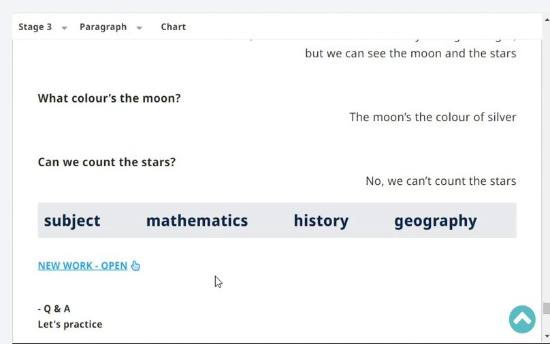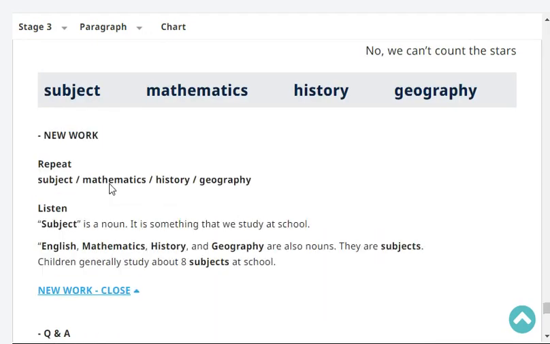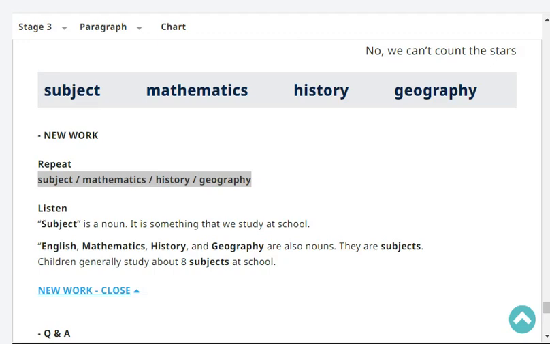Can we count the stars? No, we can't count the stars. Very good. Okay, next repeat. Subject, subject, mathematics, mathematics, history, history, geography, geography. Very good. Okay, listen.